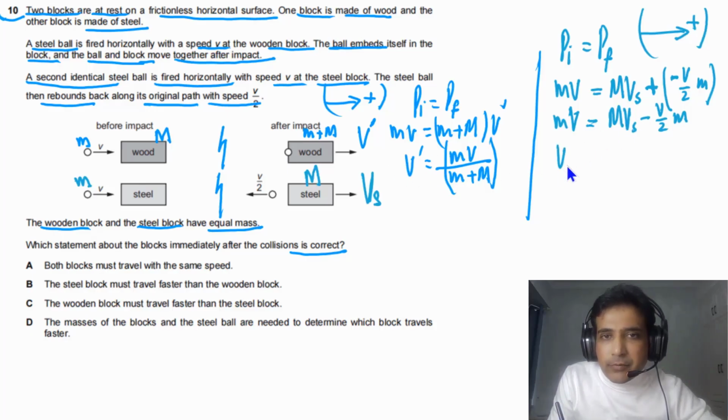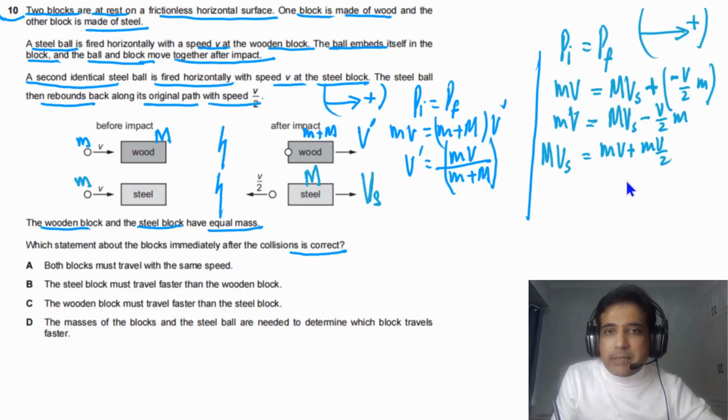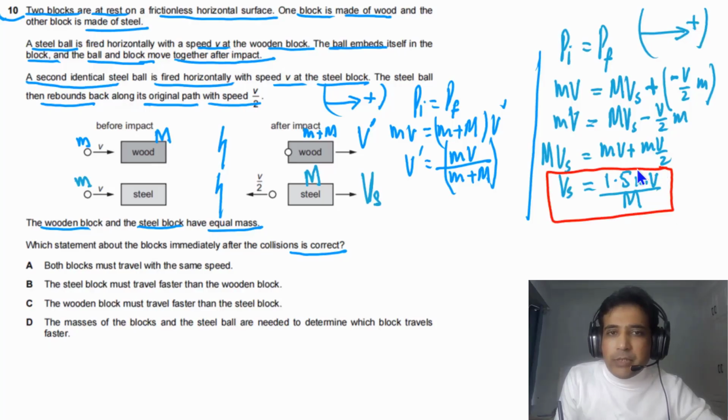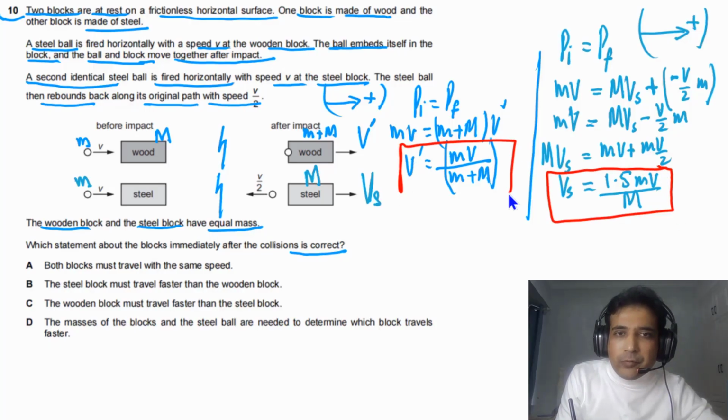So from here, vs times M will be equal to mv minus mv by 2, minus on this side, this will be plus. So we can solve this. This is mv, this is mv by 2, so this is simply 1.5 mv, and here we have M vs. So we can divide this by capital M. This is our value of vs, and this is the value of v prime, and this is for the wooden block. So we can write W here for the wooden block, and this is for the steel.